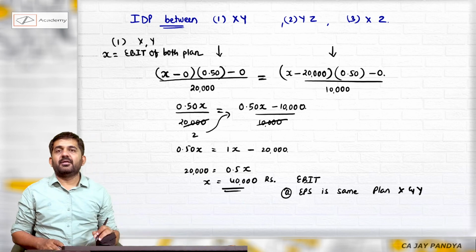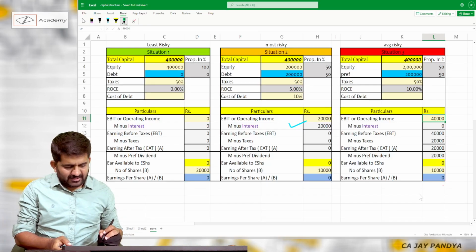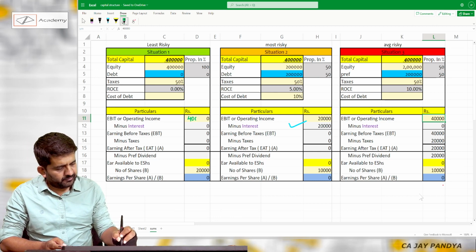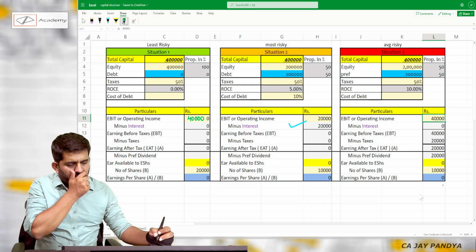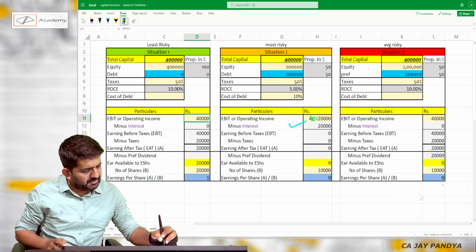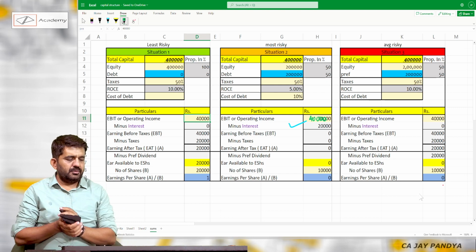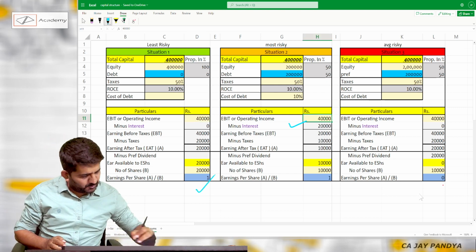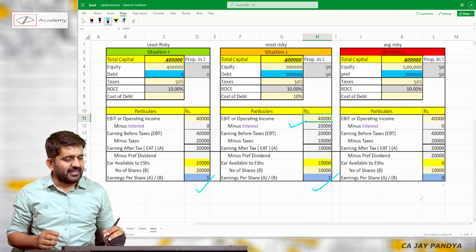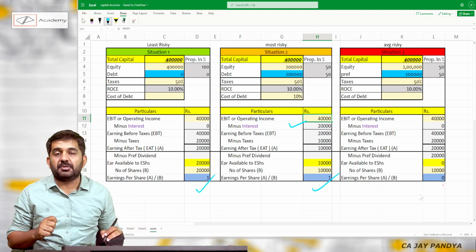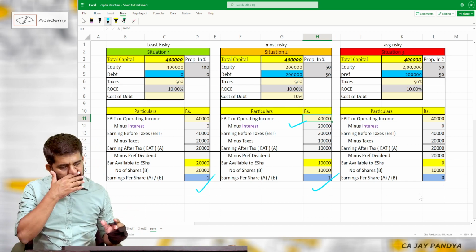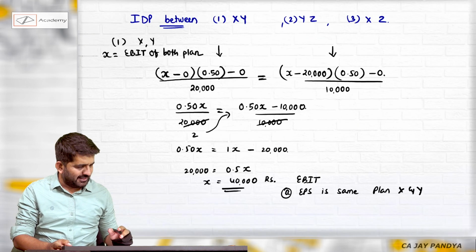Let me verify whether my answer is correct or not. In X plan, I am taking EBIT as 40,000 and in Y also I am taking 40,000. What is EPS? Answer of EPS is 1 and 1. So my answer is correct. Level of EBIT at which EPS is same. Of course, you cannot verify this in examination because you will not be available with Excel.